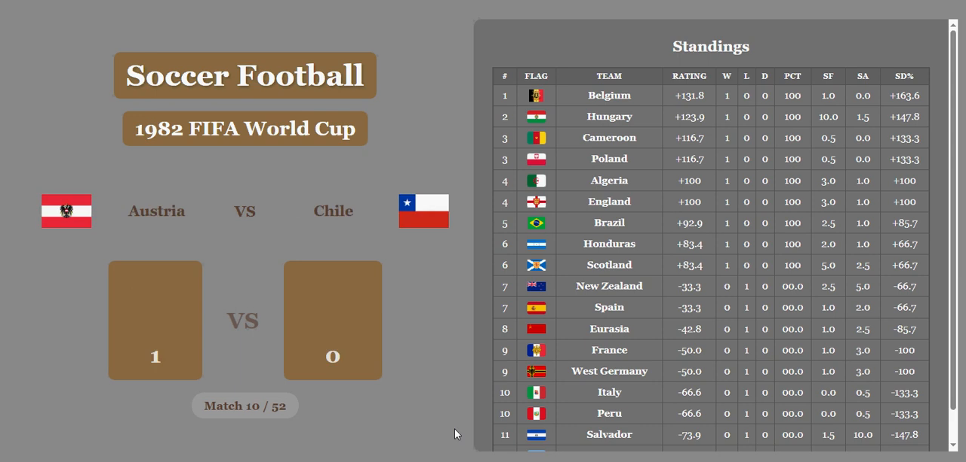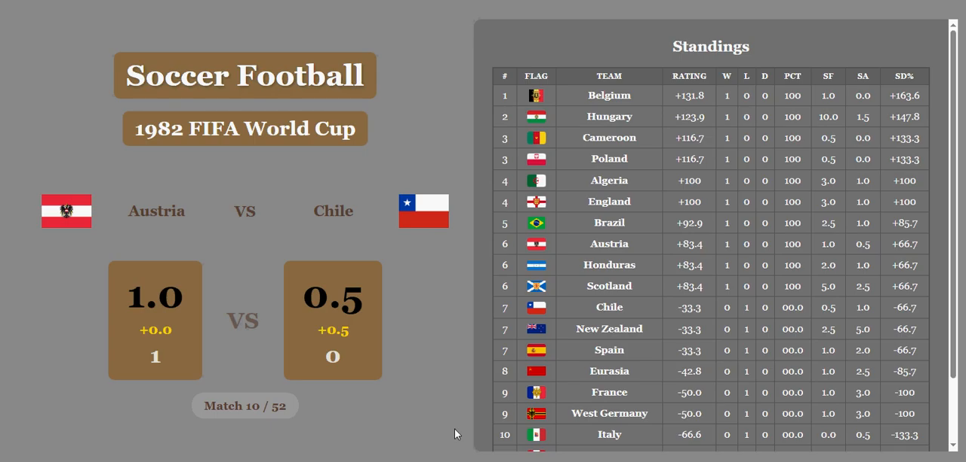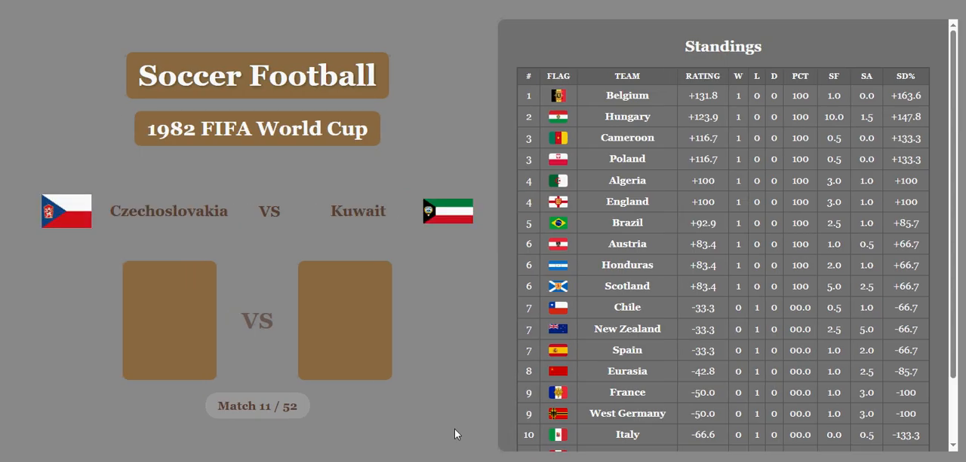Match 10, Austria versus Chile. Austria wins it. A tough match. And Chile cuts the lead in half with the economic difference. But Austria ultimately is going to get the win here. And again, that small half goal difference can help you in draws, and it can help your score difference as well.